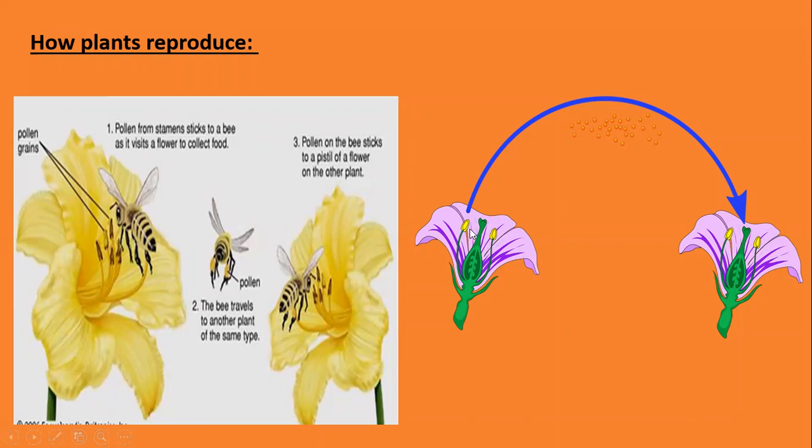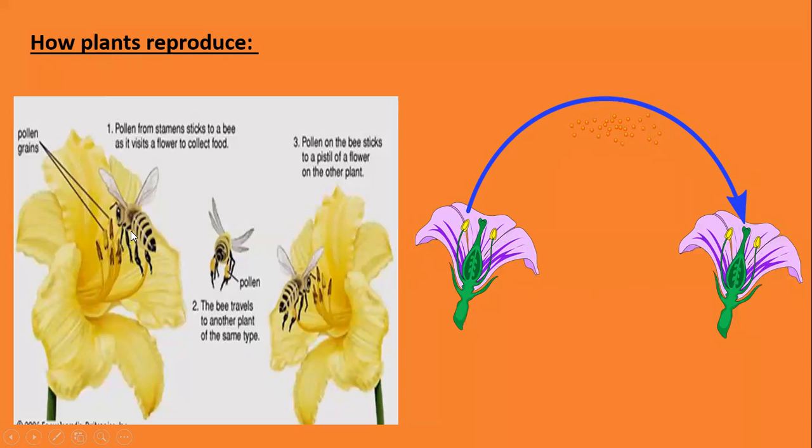It's cut out from here because I told you that it's very lightweight, and they move from here to here. These are yellow dust. This is called pollen. Then they go from one flower to another. When this process is done, the plants produce fruit.